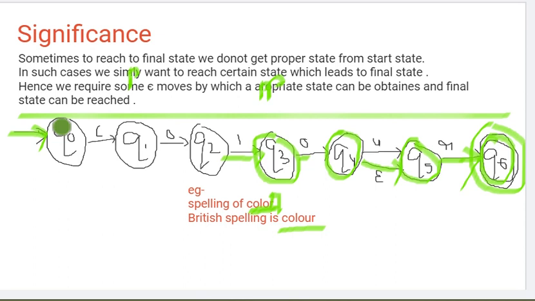So this is the significance. This is very important, and this makes NFA very flexible. When we are not having any proper state, epsilon moves help us get the appropriate state and make us reach the final state.